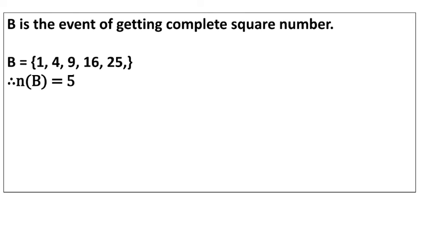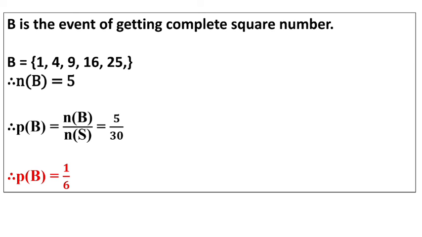Now we have to find the probability of B equals number of B upon number of S. So the number of B we have is 5, and the number of S we have is 30. So 5 ones are 5, 5 sixes are 30. I hope you have understood.